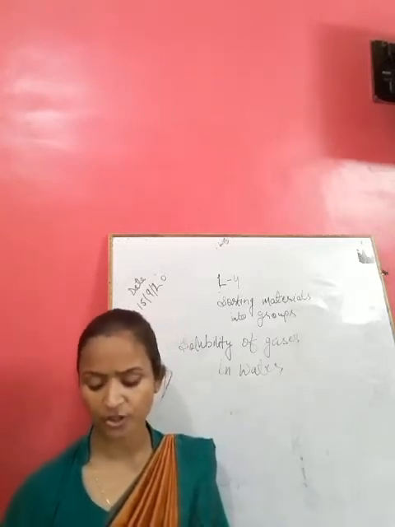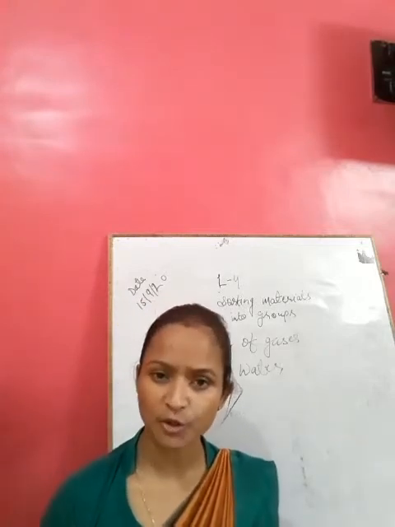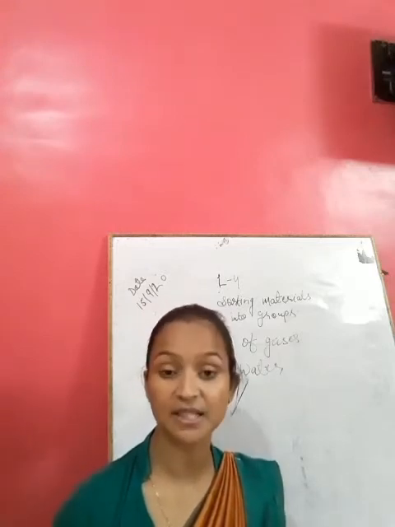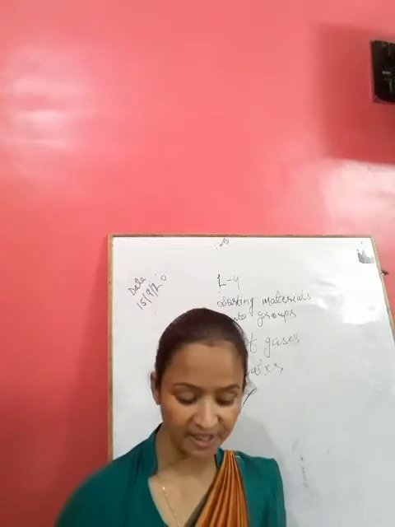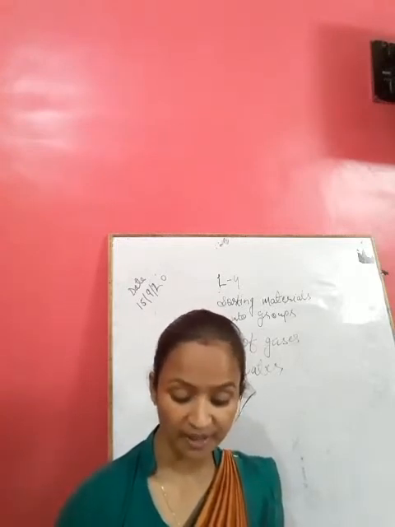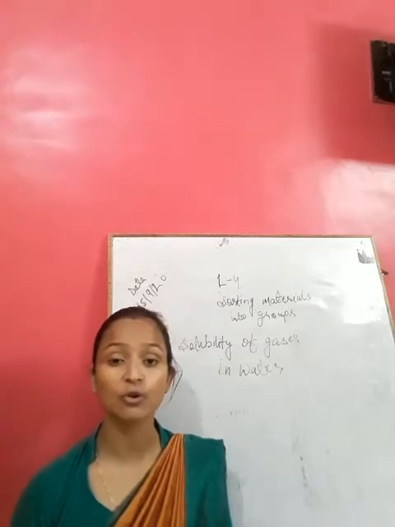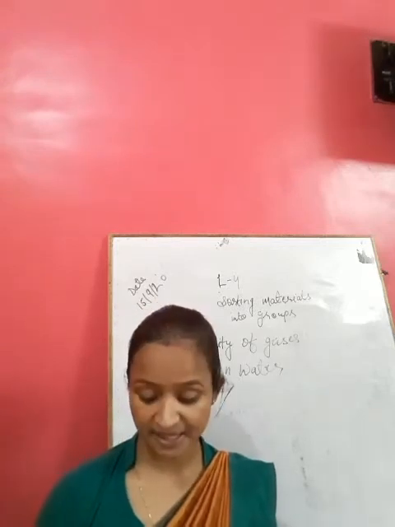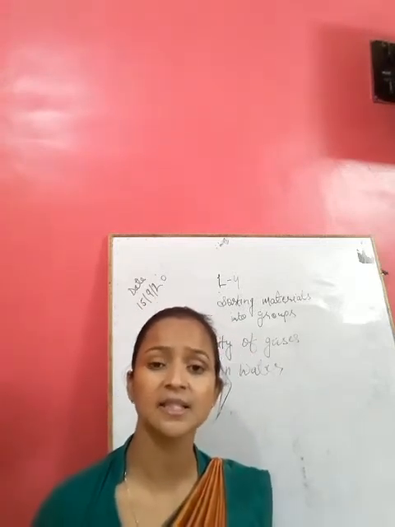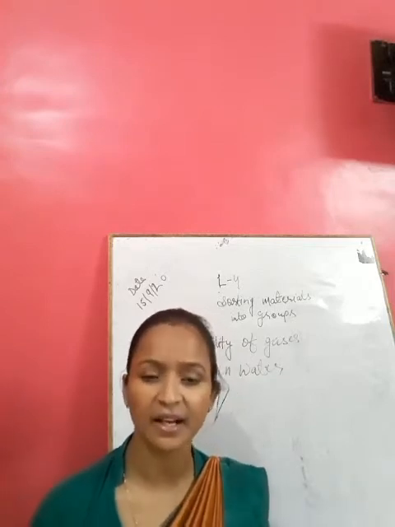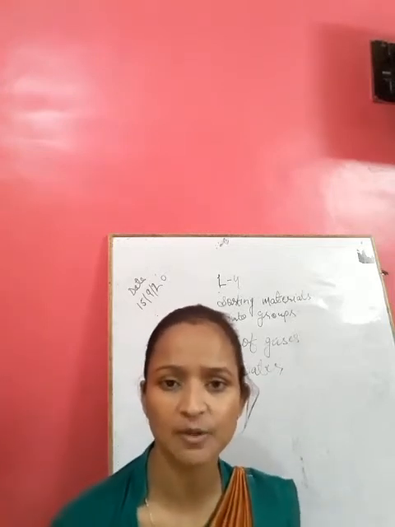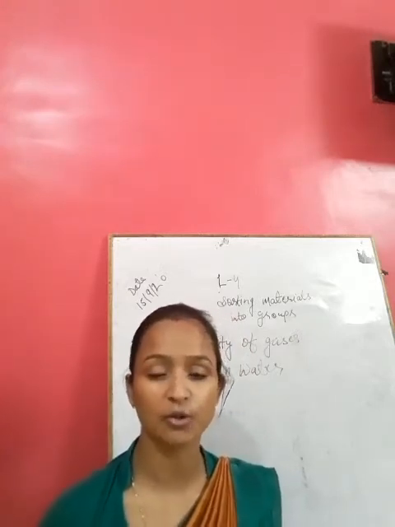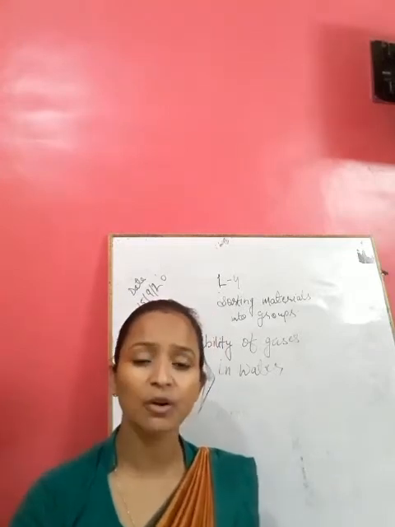Objects may float or sink in water. In activities 4 and 5, you must have seen that substances like washing soda, sugar, sand, and chalk powder sink in water, whereas materials like coconut oil and kerosene oil float on the surface of the water and form separate layers. It is because substances heavier than water sink in it. If a substance is heavier than water, it will sink, and if it is lighter than water, it will float on the surface. Thus, we can group materials on the basis of sinking or floating.